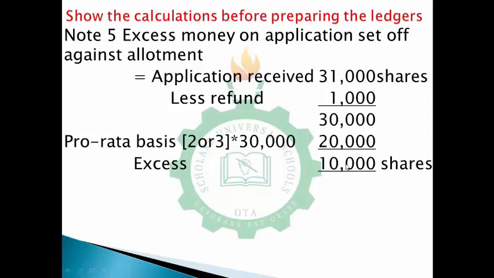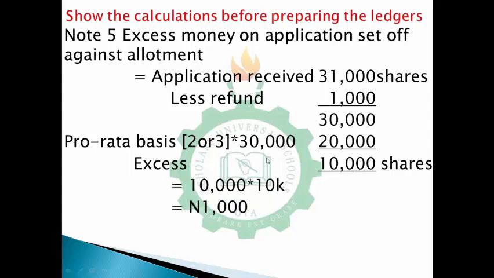For this 10,000 excess shares, they are saying I should set it off against allotment. The worth of this 10,000 will be 1,000, because the amount I paid for each of them is 10 kobo. Do you understand? Multiplying this 10,000 by 10 kobo gives me 1,000 naira.